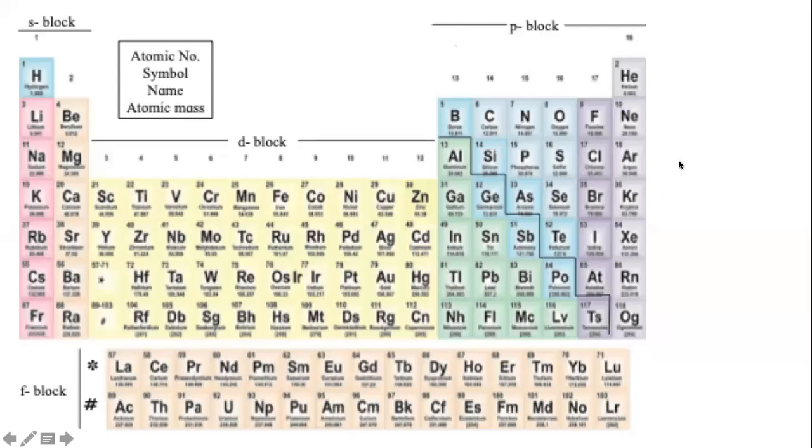But just to give you a hint, just as we called columns in Mendeleev's periodic table groups and rows periods, in the modern periodic table also, we call them groups and periods. The columns are groups, the rows are periods. So elements with common properties are one below the other in groups, in columns. It will be very good if before next class, you compare what Mendeleev had found out and what we have found out now. It will make very interesting reading.